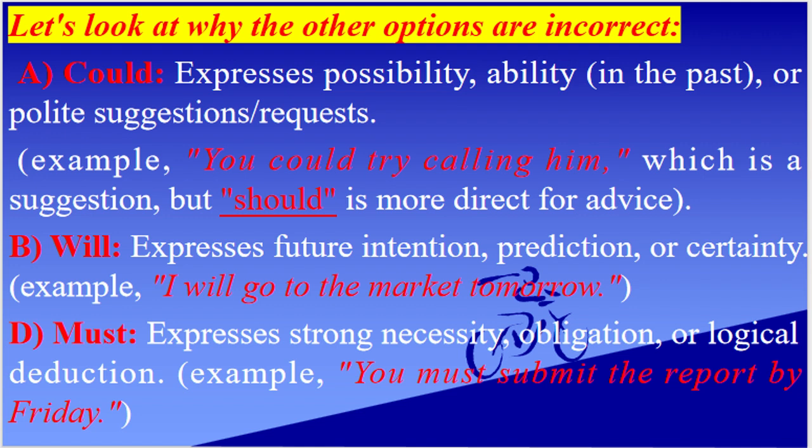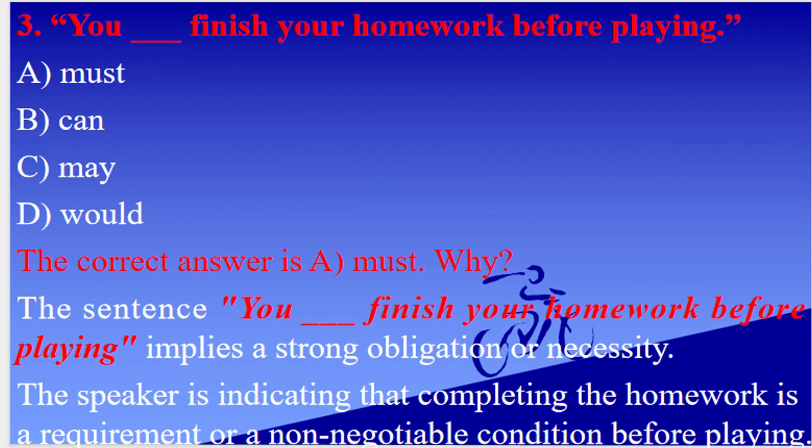Will expresses future intention, prediction, or certainty. Example, I will go to the market tomorrow. Must expresses strong necessity, obligation, or logical deduction. Example, you must submit the report by Friday. 3. You blank finish your homework before playing. A, must; B, can; C, may; D, would.